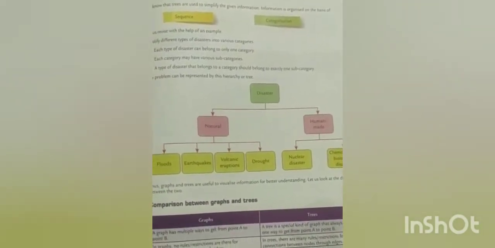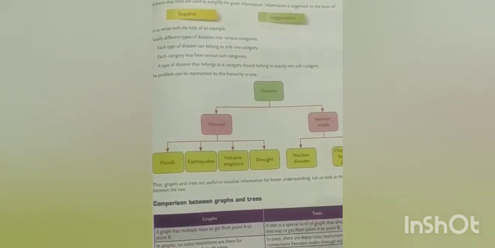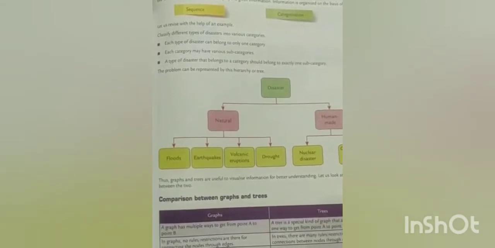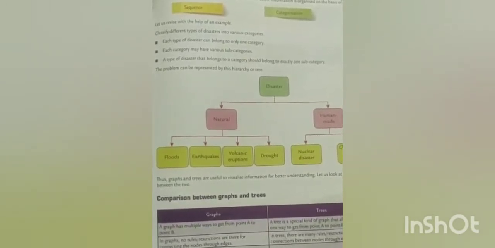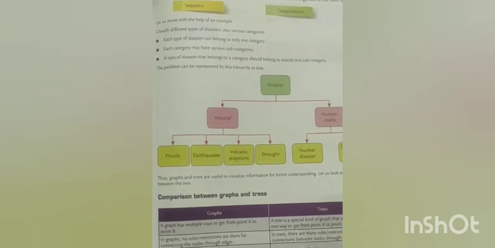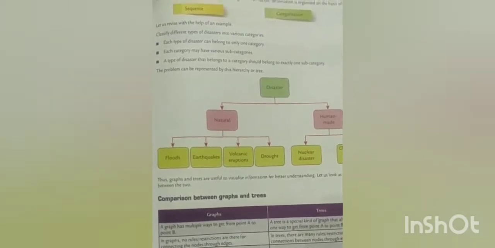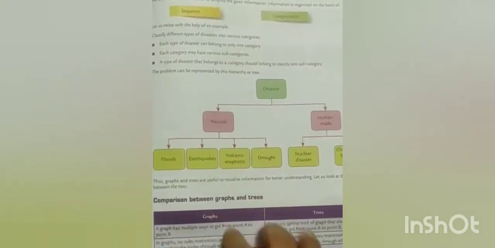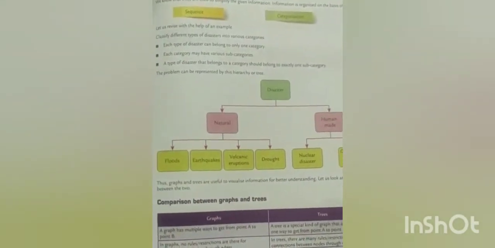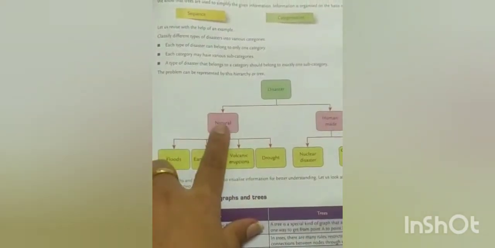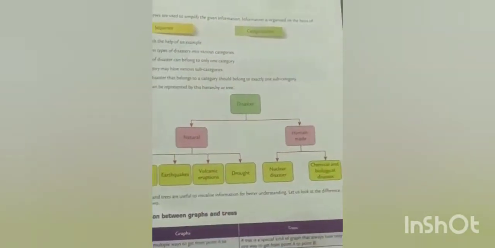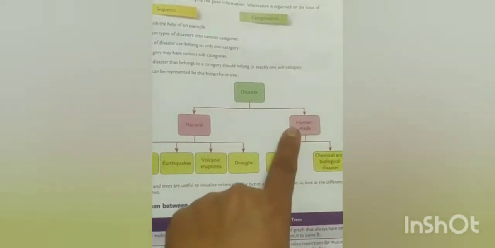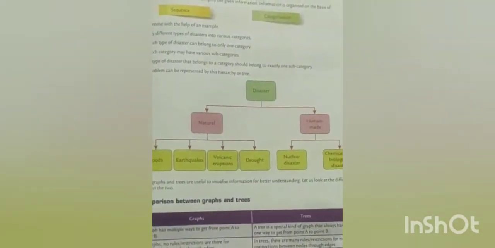Now there are three points you need to take care of for every tree structure. First, each type of disaster can only belong to one category. As I told you, in trees information should not be repeated. All the items having the same kind of property will belong to one category, and all the others having different properties will belong to another category.